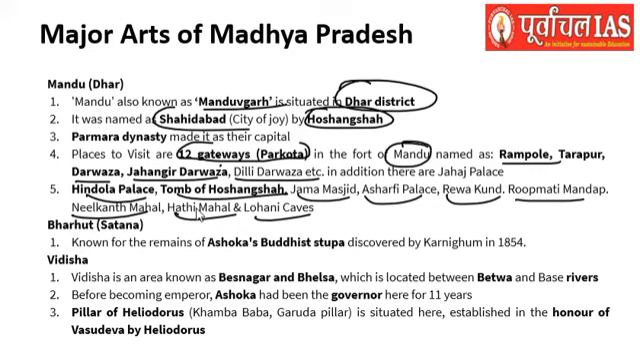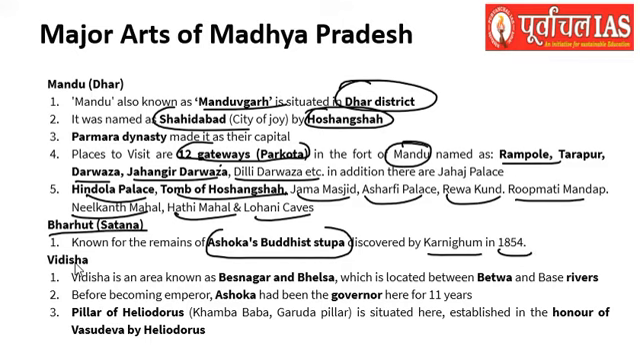Then the next place here is Barhut, and it is present in Satna district. It is known for the remains of Ashoka's Buddha Stupa, the Barhut Stupa, which we have discussed about also. This was found here. It was discovered by Cunningham in 1854.